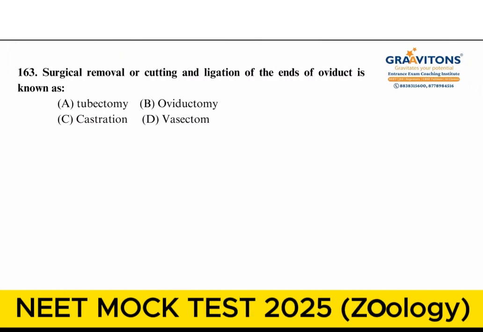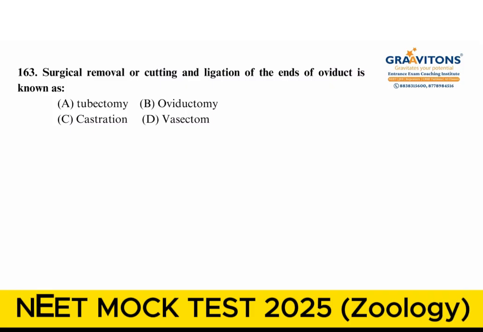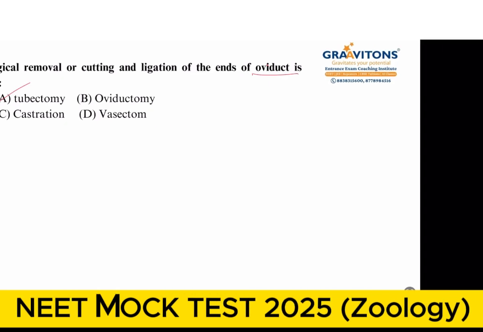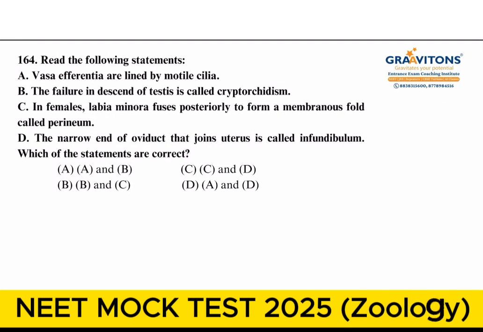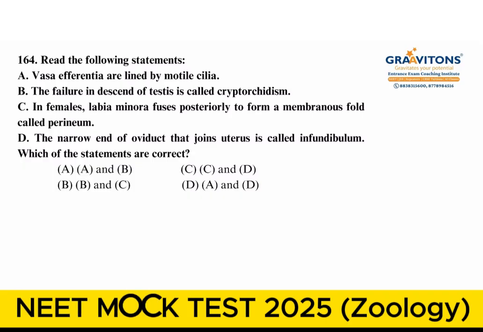Then the next question, surgical removal or cutting and ligation of the ends of oviduct is known as tubectomy. Direct factual question. The next one, read the following statements and we have to choose the statements which are correct.